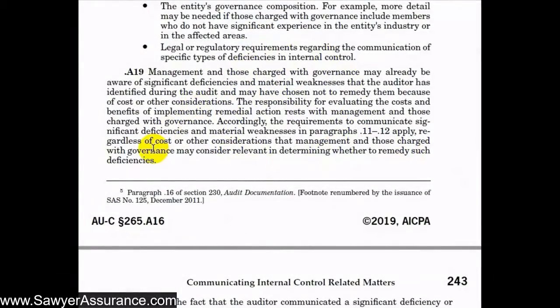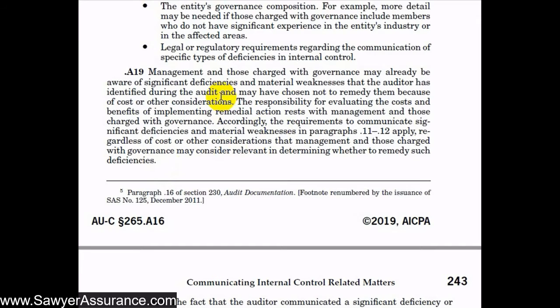When we're deciding on the deficiencies that we want to communicate with management, we need to exclude from our considerations the cost and benefit analysis. For instance, if we think that a deficiency might cause the financial statements to be misstated, then we should include that as a deficiency, even though management or those charged with governance have decided not to remedy that deficiency due to cost.